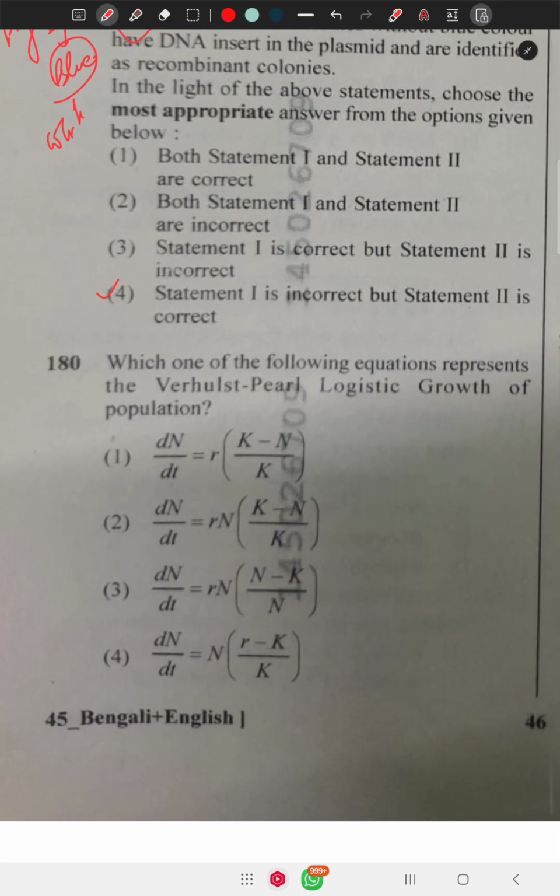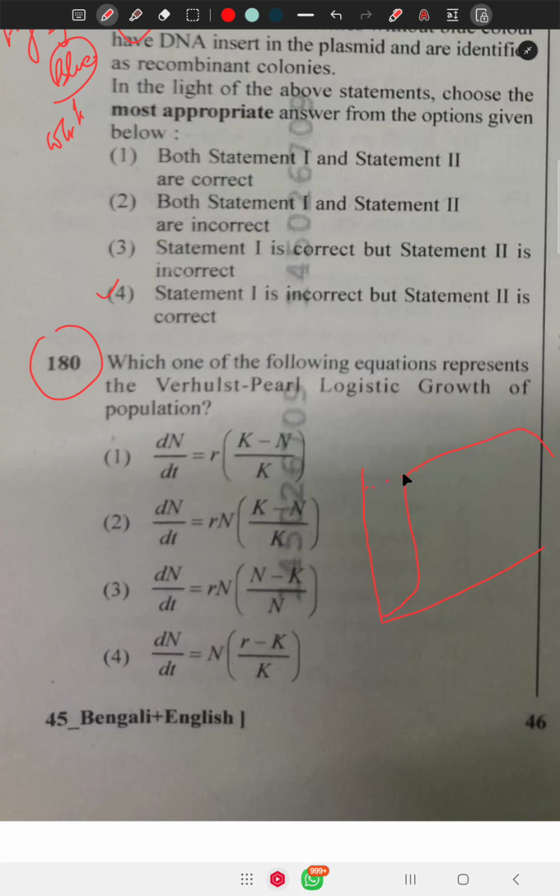The last question of this question paper is, which one of the following equations represents the Verhulst-Pearl logistic growth of a population? In a logistic population we see the lag phase, log phase, stationary phase, and death phase.